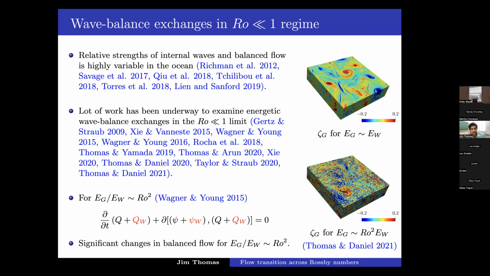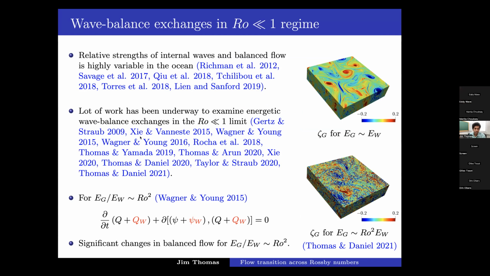Quite a lot of data sets have come up across ocean models, satellite altimeter data sets, and in situ measurements, and all these point towards the paradigm that internal waves in the ocean in general can be of a varying strength in comparison to the balanced flow. There are regions in the ocean where waves are significantly more energetic than balanced flow, and there are regions in the ocean where waves are much weaker than balanced flow.